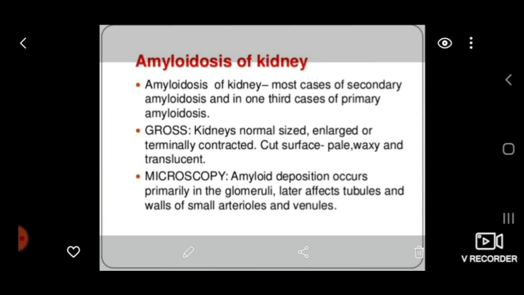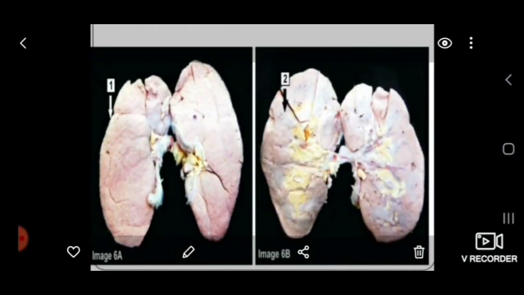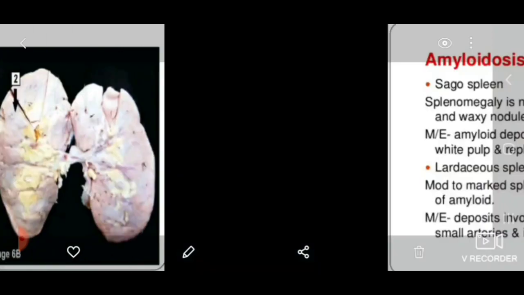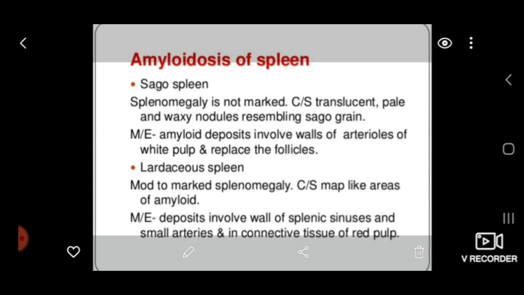On microscopy, amyloid deposition occurs primarily in the glomeruli, or later it may affect tubules or arterioles or even venules. So we can see first image shows normal kidney and second one shows amyloid kidney. We can see waxy appearance of kidney. Next, we will discuss amyloidosis of spleen.